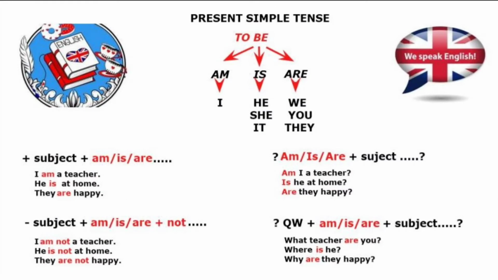To be has three forms. We use am for I, is for he, she, it, and are for we, you, they.